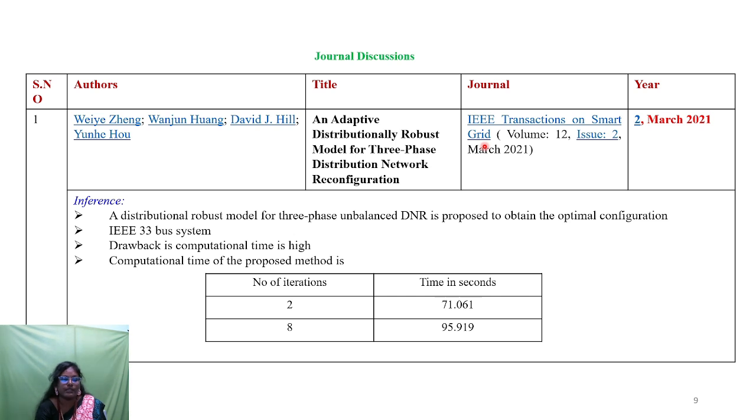Here you can see that for 2 iterations it took 71 seconds to obtain the optimal solution. And if the iteration number is 8, the convergence time is 95.91 seconds to converge to the output load flow solutions.